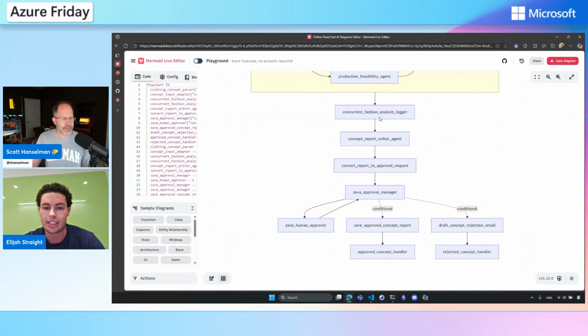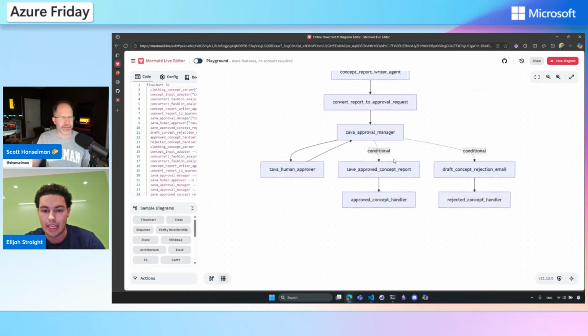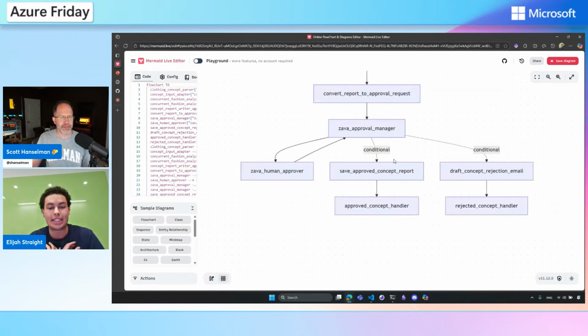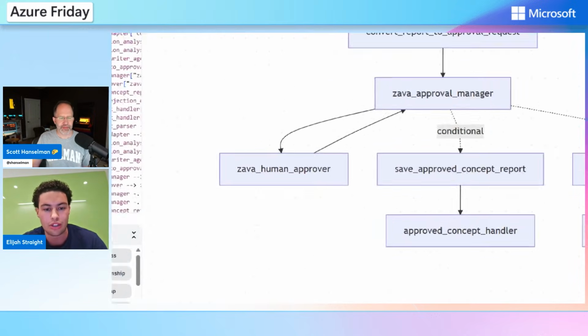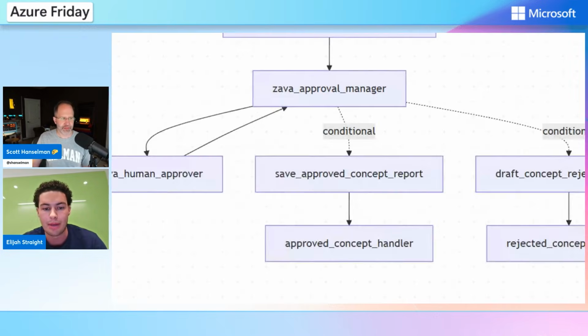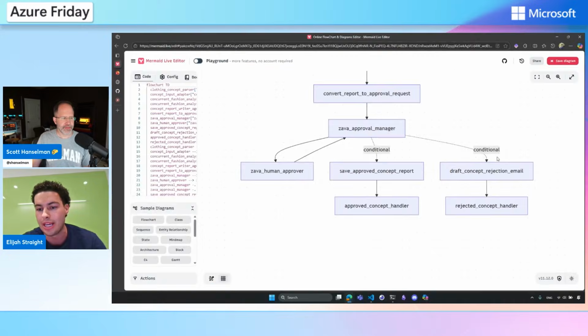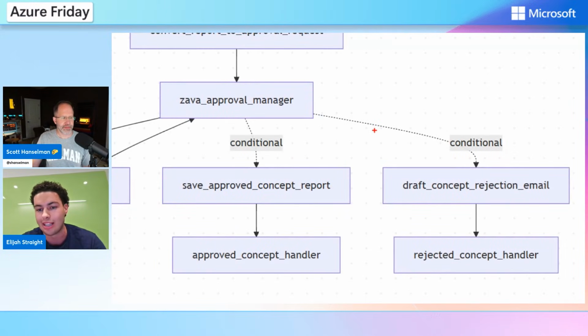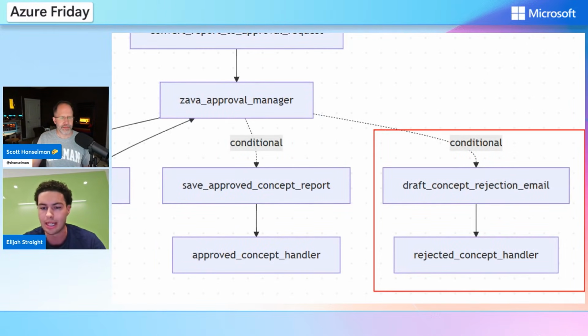Then from there, as you can see, it's going to write a little bit more of an in-depth report. And then critically, it's going to give it back to me to see if I want to approve or disapprove this new concept that's come to us as the Zava company. So you can see here, there's a human approver step. And then if I say yes, it's going to go ahead and save that report for me. And if I say, you know what, this looks bad, I don't like this, it's going to go ahead and reject it. Does that make sense?